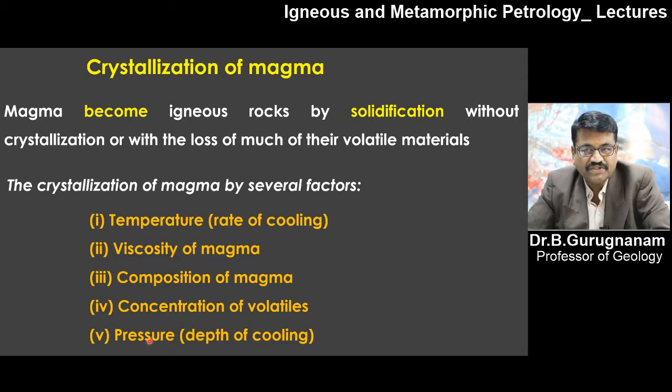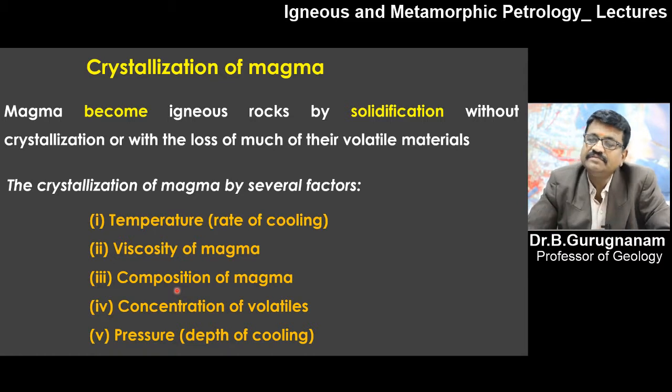Temperature and pressure go together. If higher temperature and higher pressure, what will happen? If the temperature and pressure reduce slowly to the middle point, and to the end point, what will happen? The pressure depends upon the depth, and the temperature depends upon the rate of cooling. So the crystallization of magma is controlled by many factors, of which these five play a major role: temperature, viscosity, composition, concentration of gases, and pressure.